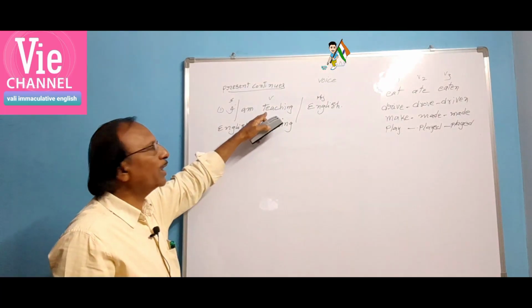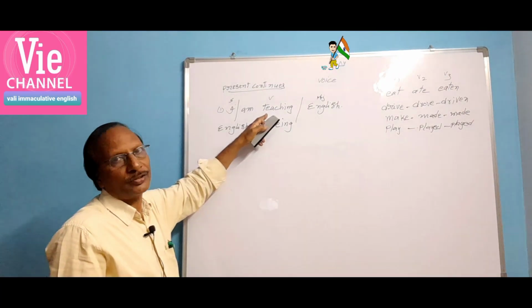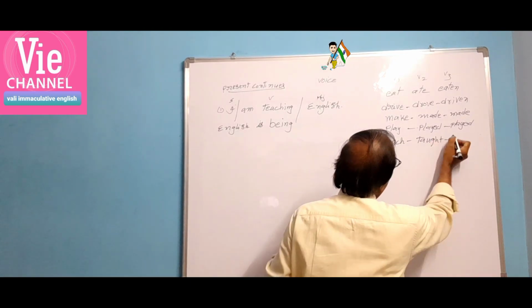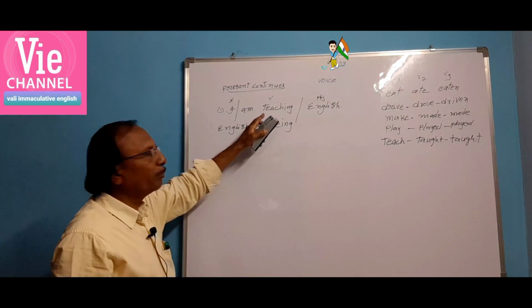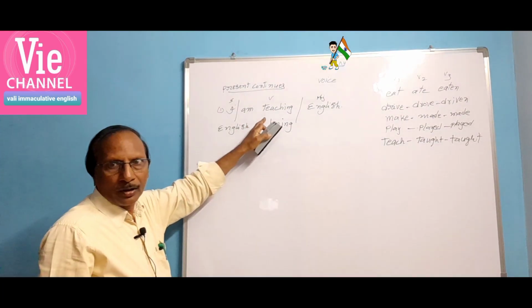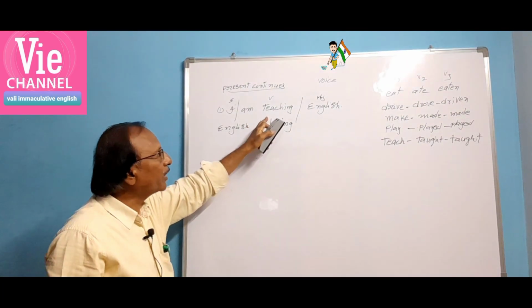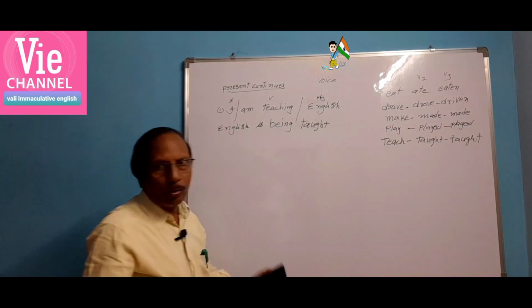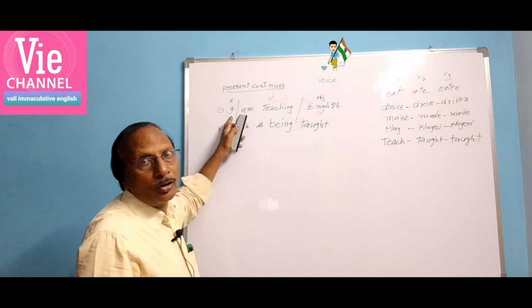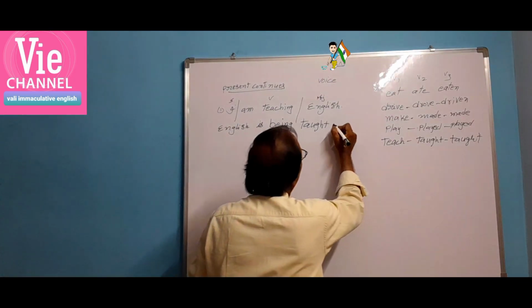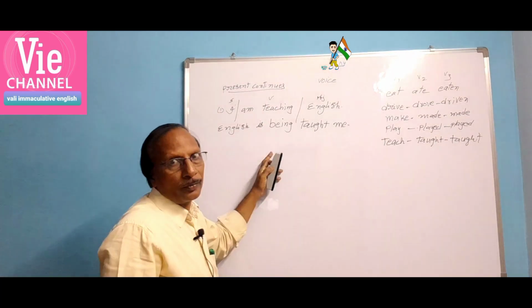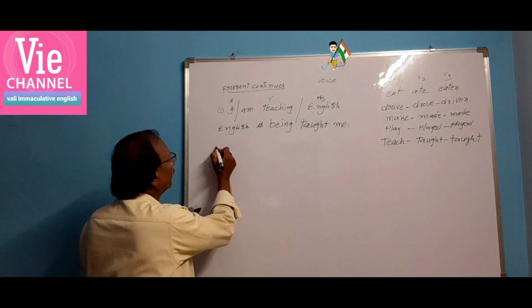And then what is the plain verb here? The main verb is teach. Teach, taught, taught. The V3 form of the main verb teach is taught: being taught. English is being taught by whom? By I, which changes to me: is being taught by me. I is changing to me. This is the passive form.